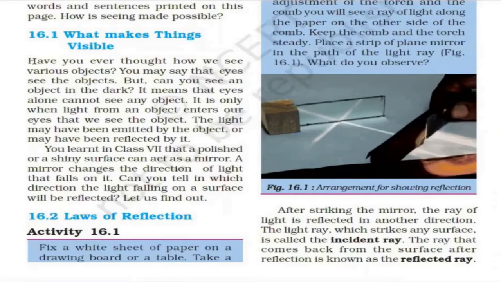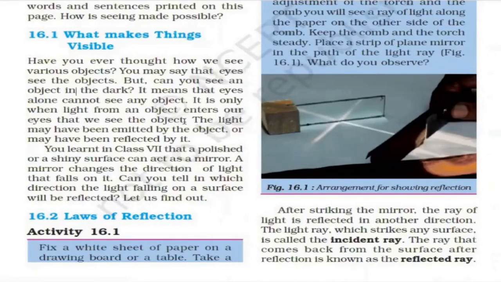So we can see the objects only when light is present. It means that when darkness is removed by the presence of light, then only things are visible. So eyes alone cannot see any object. It is only when light from an object enters our eyes that we see the object.